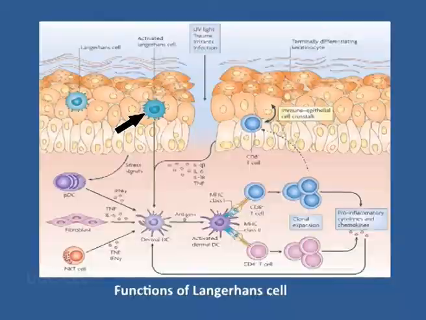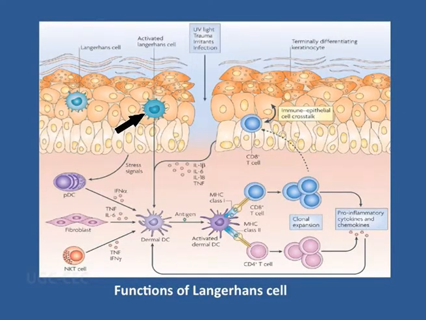Now what do they do? This is the location of the Langerhans cell, which gets activated. They get activated by natural stimuli, due to UV rays and different things, and as they get activated, they move inward into the dermal layer, and from there they present the antigen on MHC 1 or 2 and ultimately bind with the T cell.